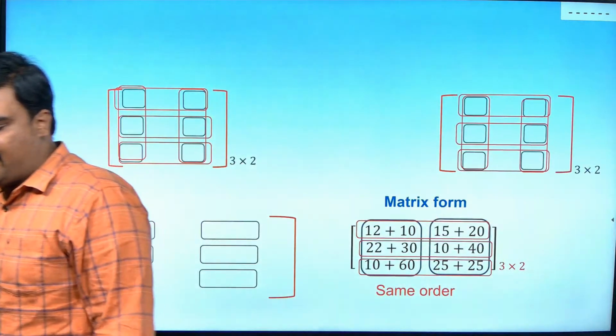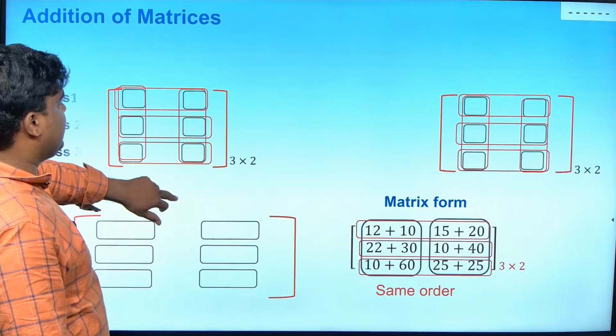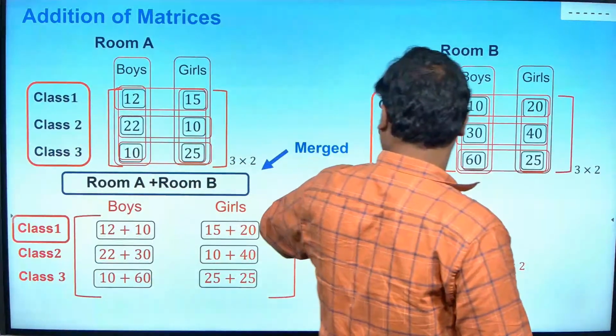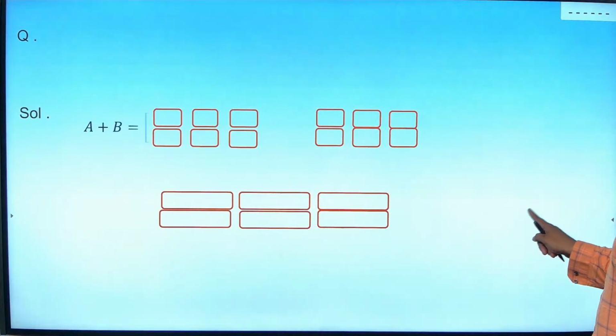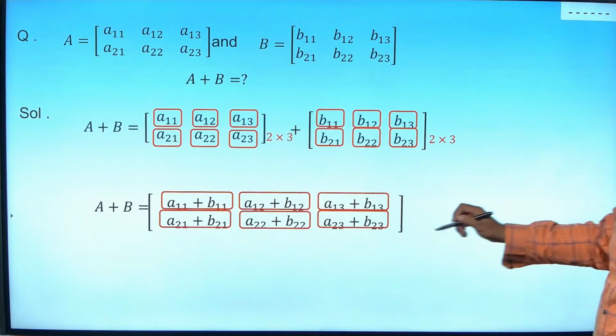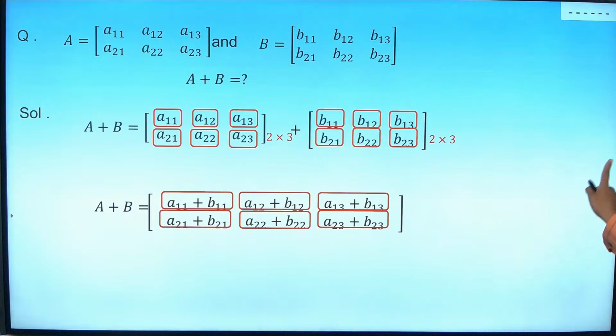So can I add a 2 by 3 matrix and a 3 by 2 matrix? No. The matrix order must be the same. If the matrix order is the same, then only I can add the matrices. That is the first thing you want to know. So see guys, if I have a 2 by 3 matrix, I will add these two and write the result. That is my new matrix.